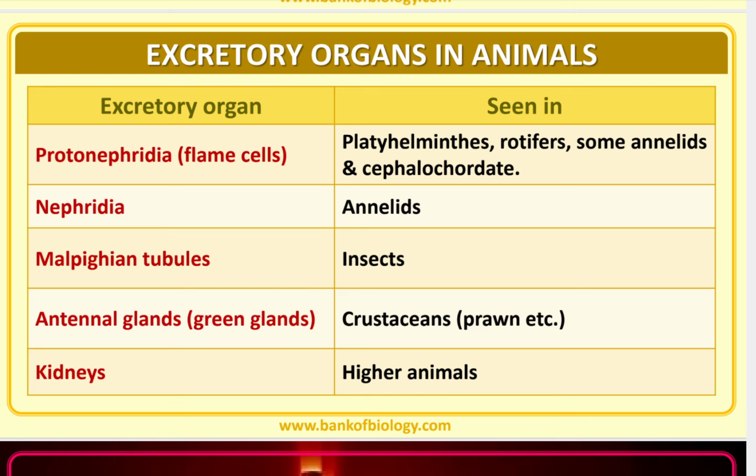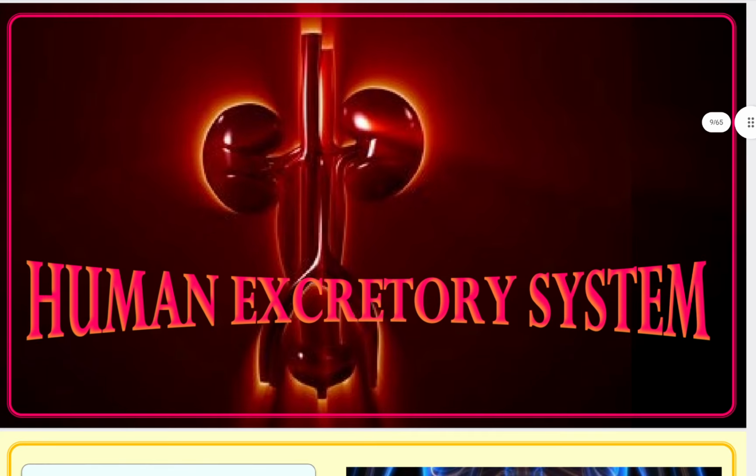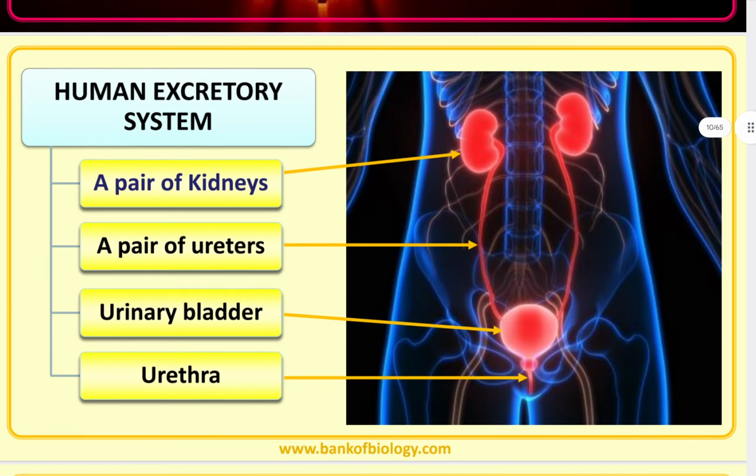Now, excretory organs in animals. Here some excretory organs are seen in particular animals. First of all, protonephridia, flame cells. We are all familiar with the term flame cell. Okay, it is seen in platyhelminthes, rotifers, some annelids and cephalopods. Nephridia seen in annelids, Malpighian tubules, insects. Antennal glands or green glands are found in crustaceans or prawns, etc. Kidney in higher animals. Now coming to human excretory system.